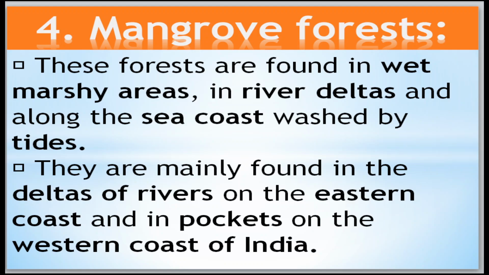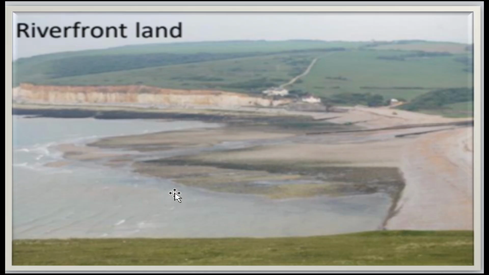These forests are found in areas of river deltas, and along the sea coast washed by the tides. Delta, you know what it means, right? They are mainly found in the deltas of rivers on the eastern coast and in pockets of the western coast of India. Both sides, eastern and western coasts. By the riverfront land. These are the mangrove forests.